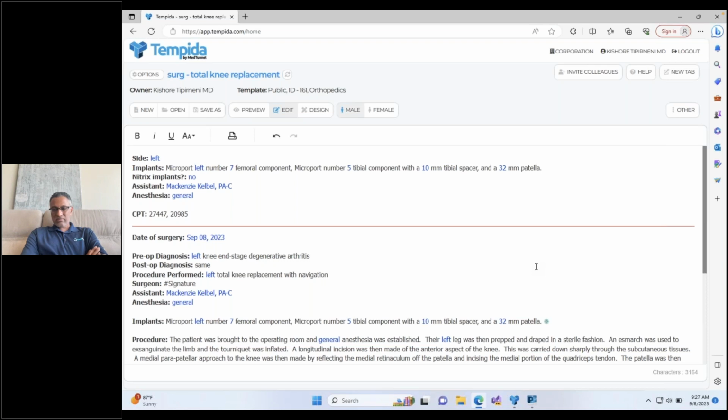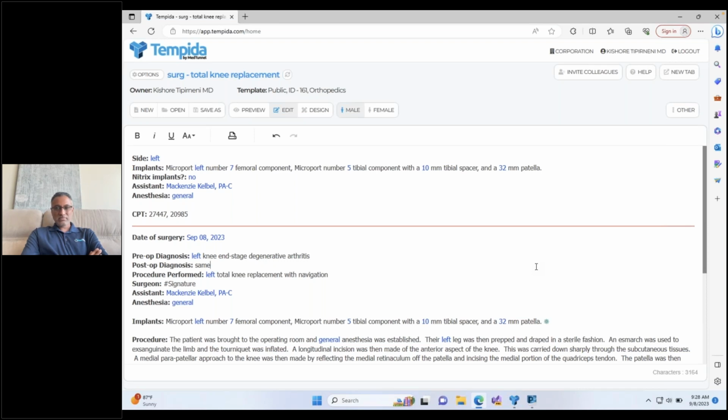So you just kind of gave me an idea. In our surgery center, there's a lot of extra work that's done manually whenever implants are used, or anything relative to outside procedures. Could Tempida be tailored to handle all that automatically? Yeah. The whole point of Tempida is to get rid of the repetitive stuff that we have to do in manual data entry and let the AI handle all that stuff.